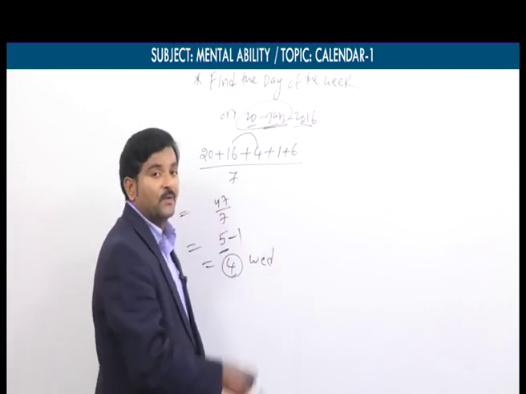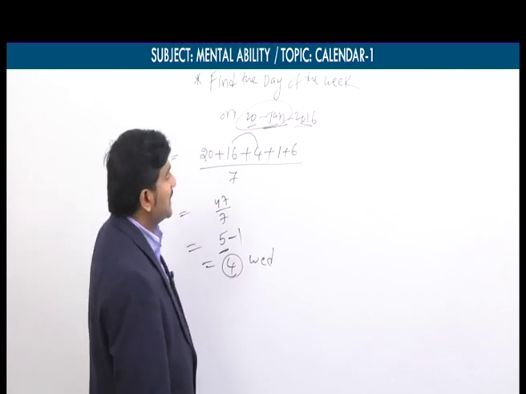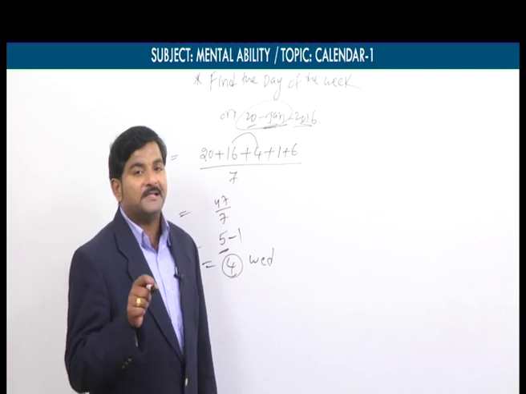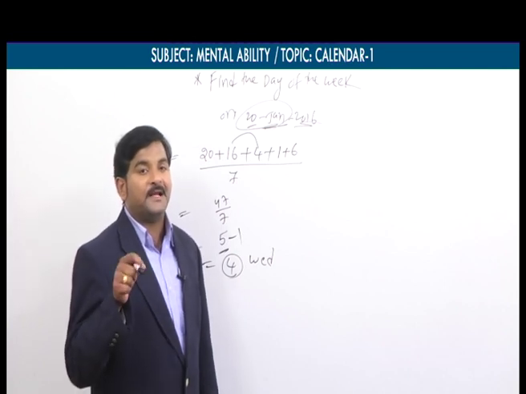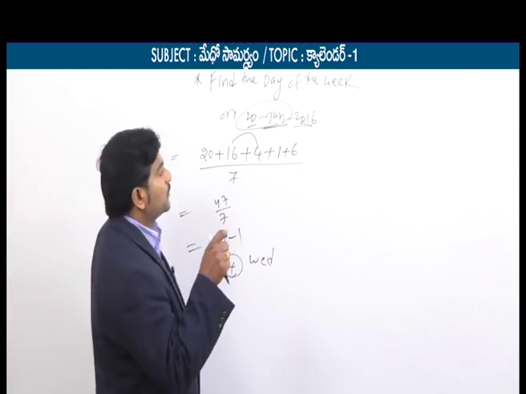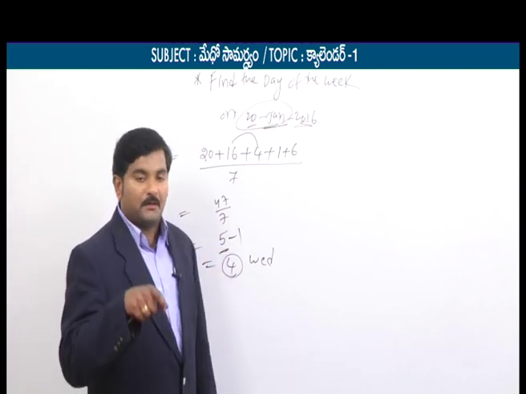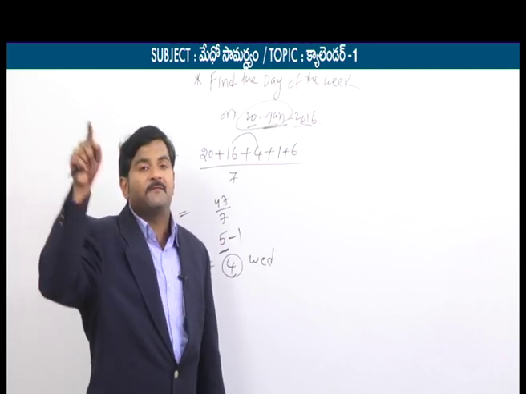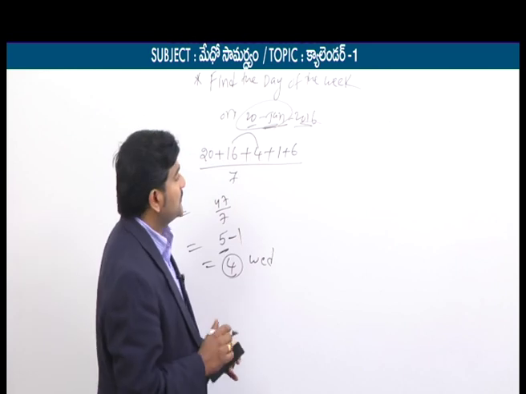Wednesday. So therefore that is the answer. Remember, exclusive case. If the given year is a leap year and the given date falls in the month of January and February, we have to reduce the given remainder by 1 because you will get 1 extra day in the February month. That is the reason.